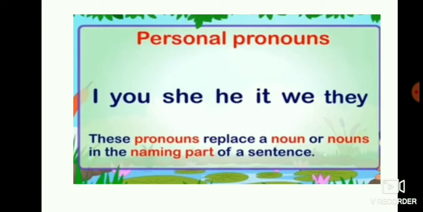I and we are first person. You is second person. He, she, it are third person. They is also third person. I is first person singular, we is first person plural. You is both singular as well as plural. He, she, it are third person singular, they is third person plural. Okay, children.